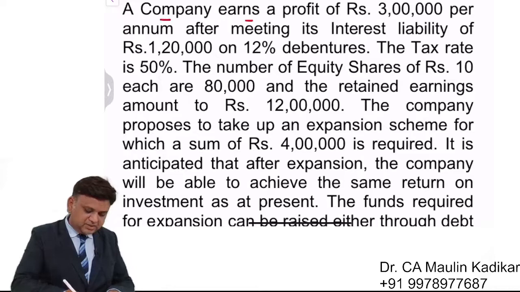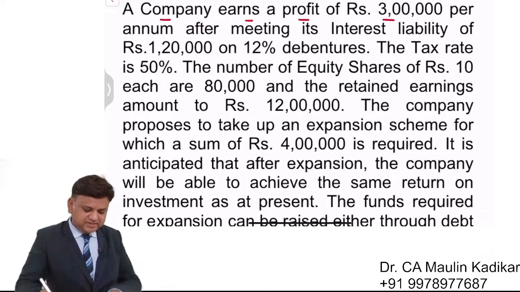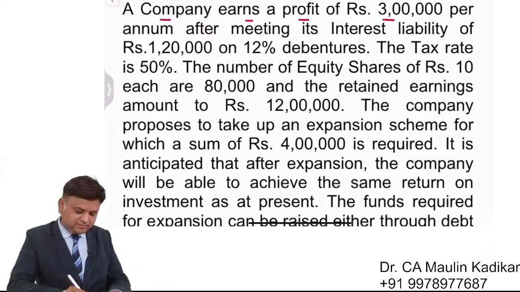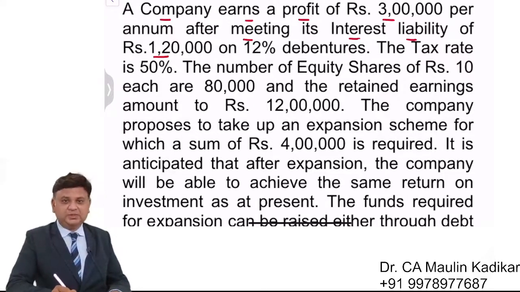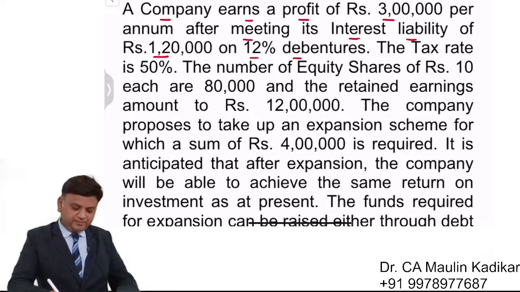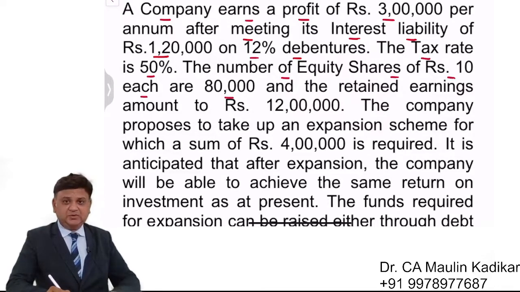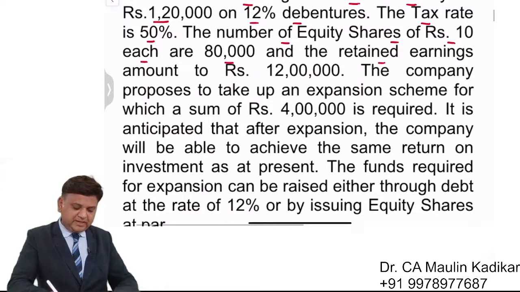A company earns a profit of rupees 3 lakhs per annum after meeting its interest liability of rupees 1 lakh 20,000 on 12% debentures. The income tax rate is 50 percentage. The number of equity shares of rupees 10 each are 80,000 and the retained earnings amount to rupees 12 lakhs.